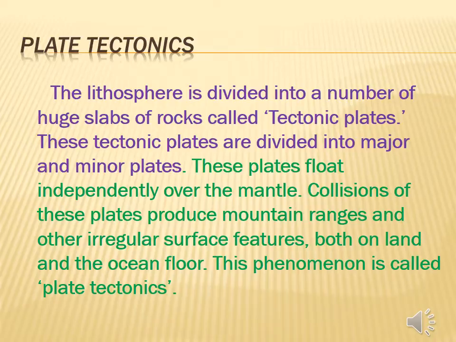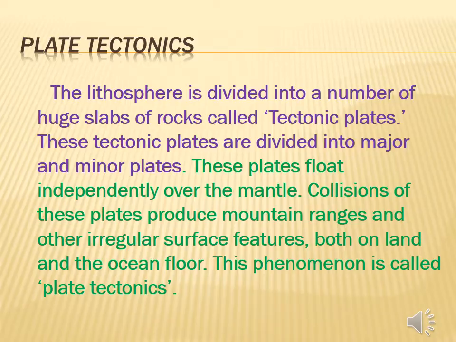These plates float independently over the mantle. Float means what? They float over the mantle.